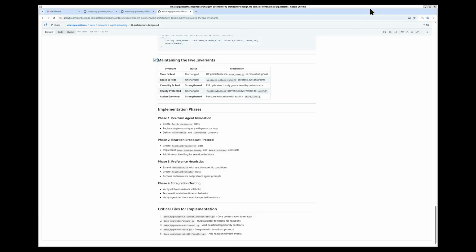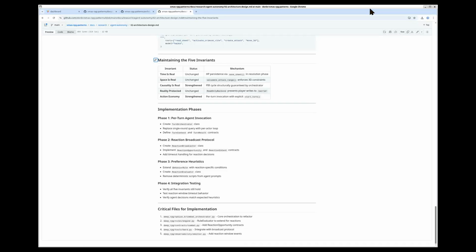Currently, the agents have bounded autonomy. They can choose tools when invoked, but the DM controls the round loop. The plan is per turn agent invocation, where each character is queried independently. A reaction broadcast protocol where Cinnamon's agent receives the pending attack and decides whether to use cutting words, not the DM suggesting it. And preference heuristics, declarative rules like use cutting words on rolls above 18, instead of hard-coded round 1, do X.